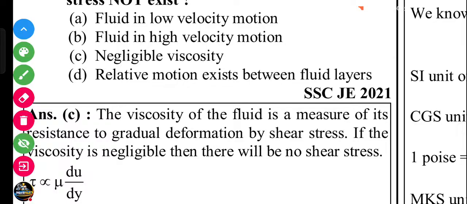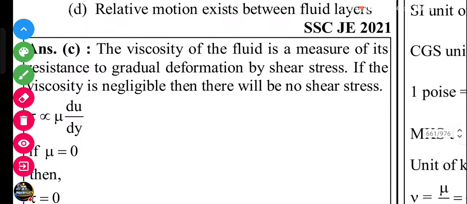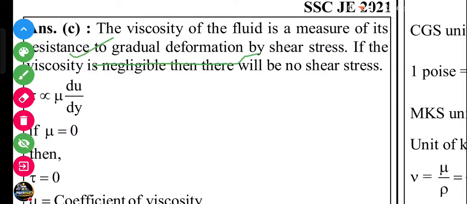C is the answer, negligible viscosity. Let's see the explanation. The viscosity of the fluid is a measure of its resistance to gradual deformation by shear stresses. If the viscosity is negligible, then there will be no shear stress.